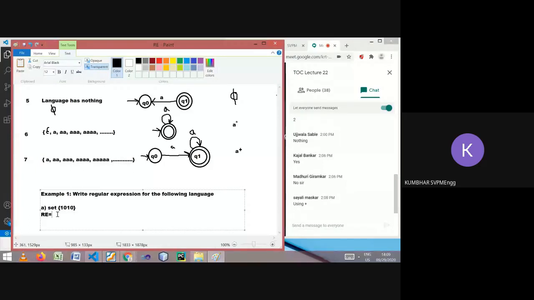How many strings are there? One string. Don't forget it is one string. So the regular expression will be 1010 only.